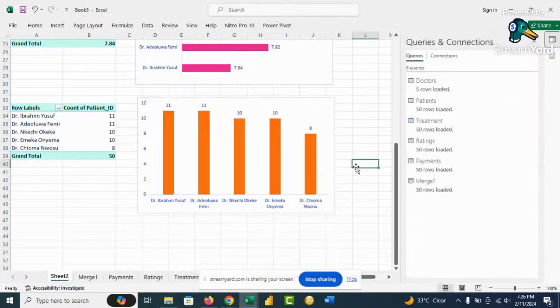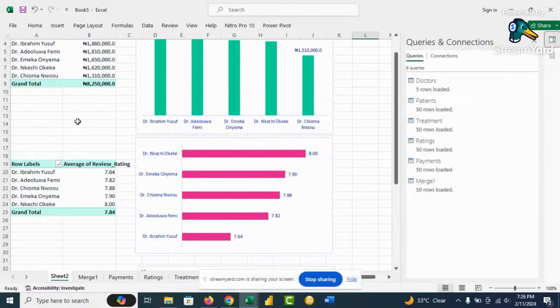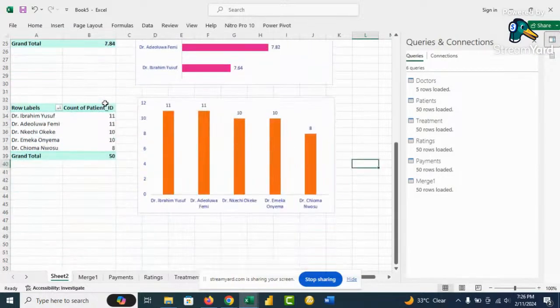Okay, so in terms of number of patients, Dr. Ibrahim Yusuf has the highest number of patients, then Dr. Chioma also has the highest number of patients. Now, there is something we need to do. By this, we're through with the presentation, and we can quickly make an observation with this presentation.